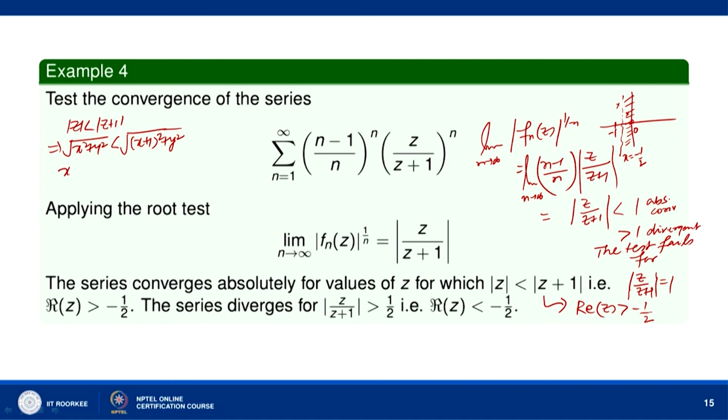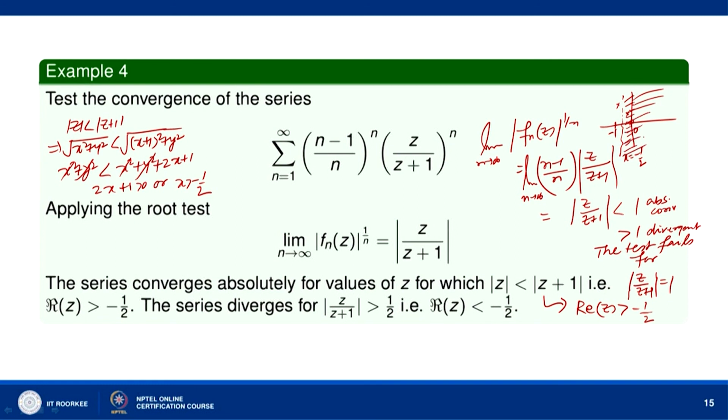So, squaring, we have x square plus y square less than x square plus y square plus 2x plus 1. So, these cancel and we get 2x plus 1 greater than 0, or x greater than minus half. So, the right side of the line x equal to minus half.